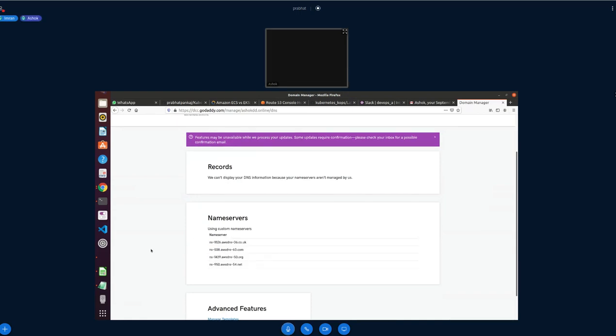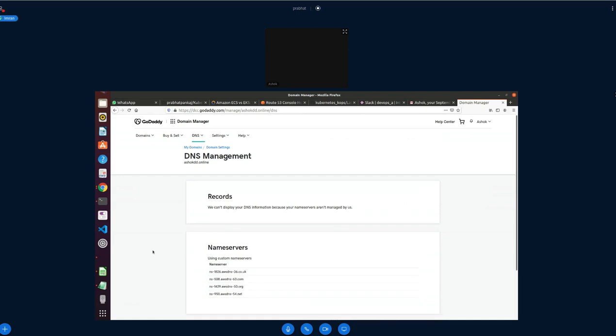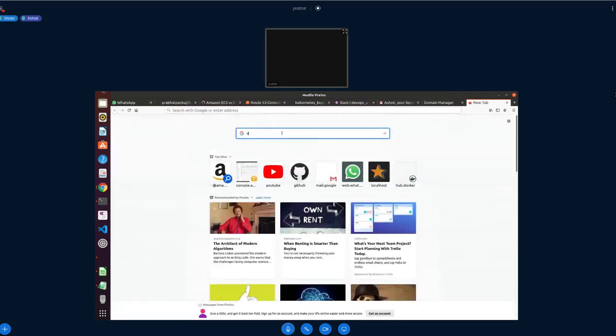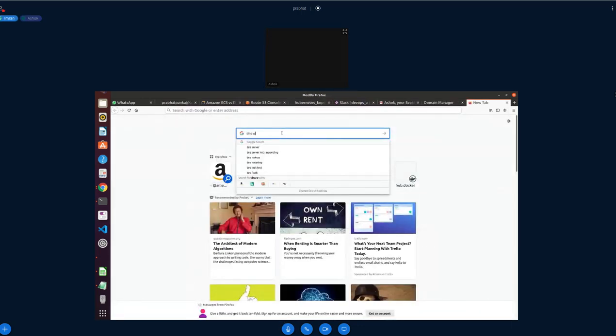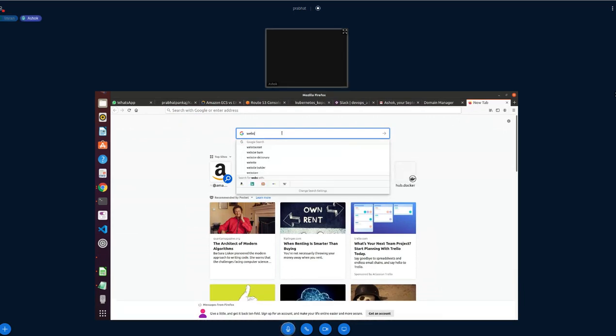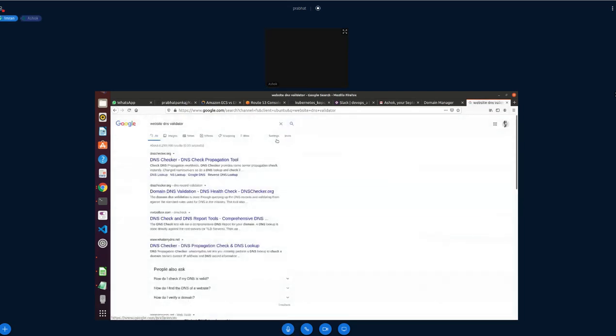So what you have to do here is check whether it worked or not. The best way is to just Google it: website DNS validator. Domain lookup would also be fine.